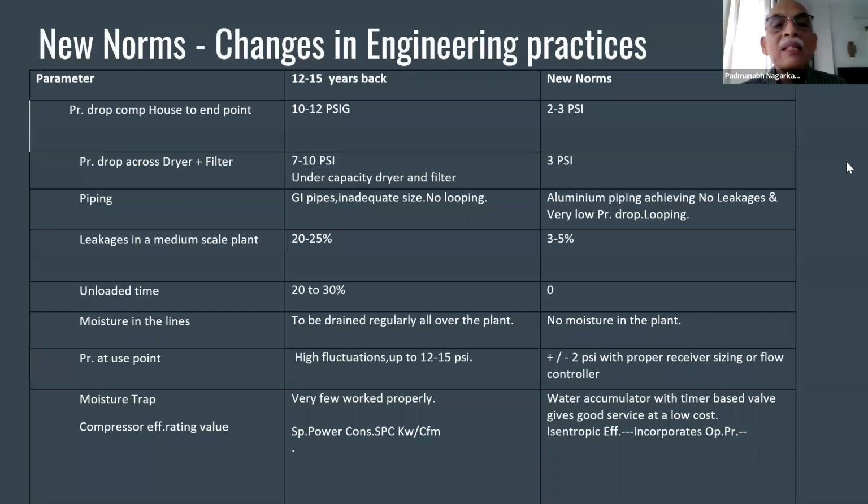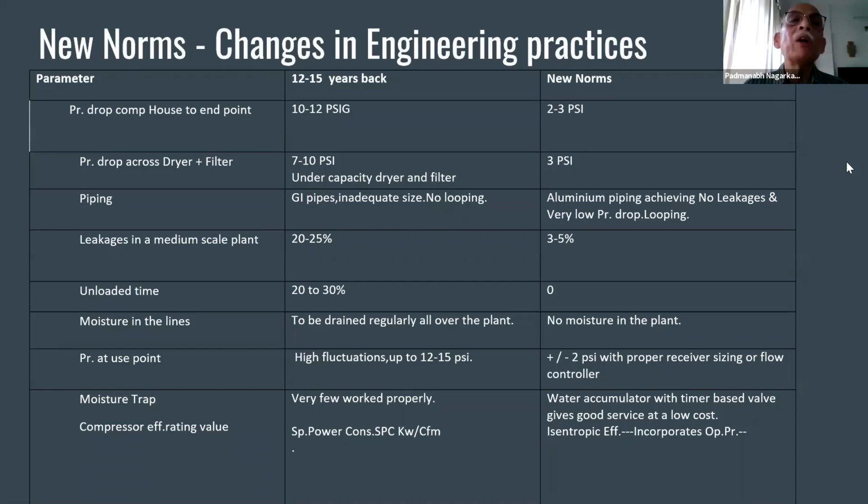Leakages in a medium scale plant. About 15 years back, if you went to any industry, 20 to 25% leakage was accepted. In fact, many people did not know that their factory had a leakage of 20 to 25%. But now the new norms say that the leakage should not exceed 3 to 5%.